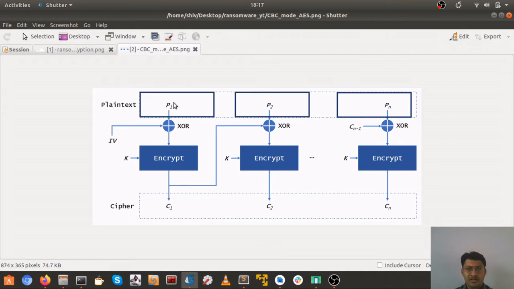The data is converted into blocks because AES is a block cipher, and this image is pretty self-explanatory now. The IV is XORed with P1 and encrypted using the key, and we get C1. C1 is then sent to XOR with the second plain text block, and so forth. You understood what I mean to say, and this is our ciphertext.